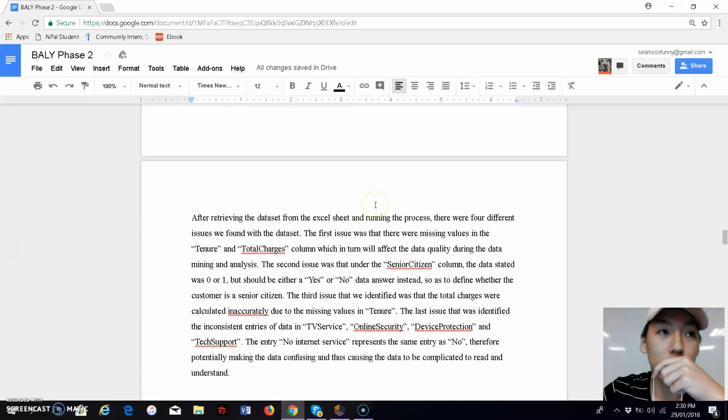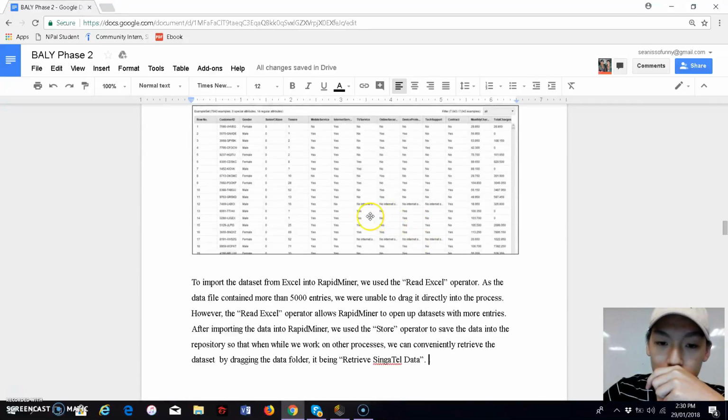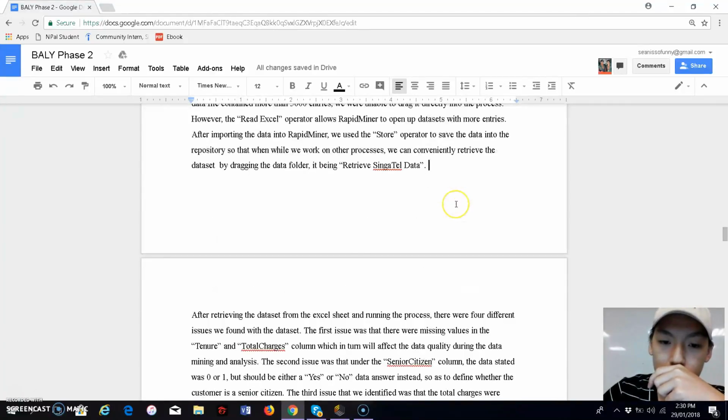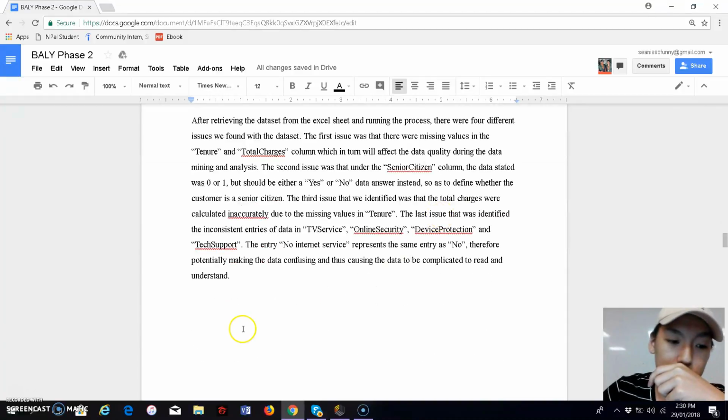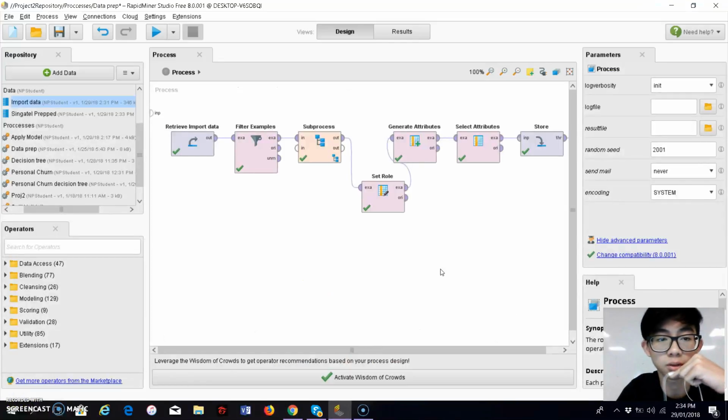The entry "no internet service" represents the same entry as "no", therefore potentially making the data confusing and causing the data to be complicated to read and understand, as you can see from here in this diagram. So to further elaborate, I'm going to be passing my time on to Benny, who is going to be talking about data preparation. Okay, so now I'll be talking about the data preparation before we carry out the decision tree